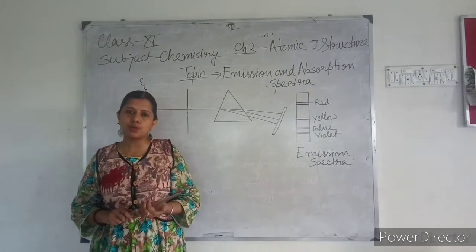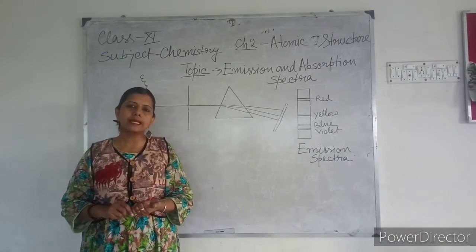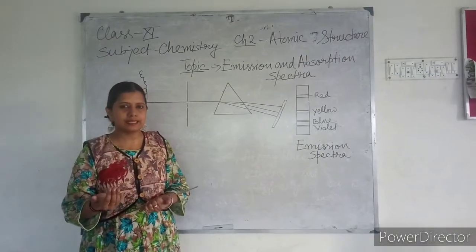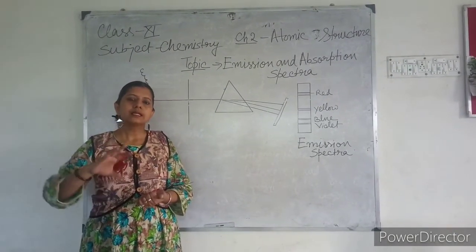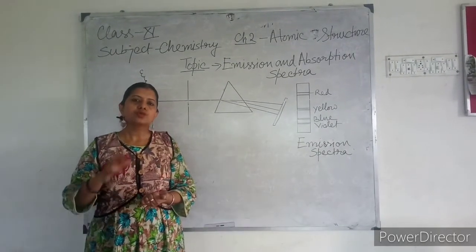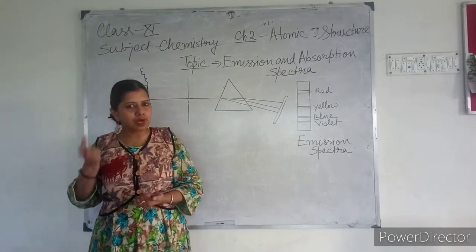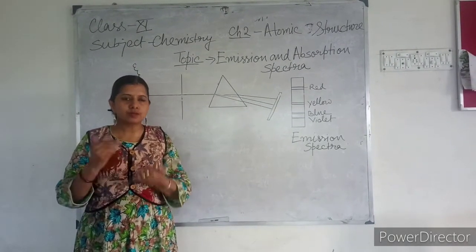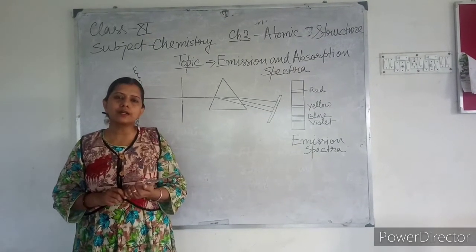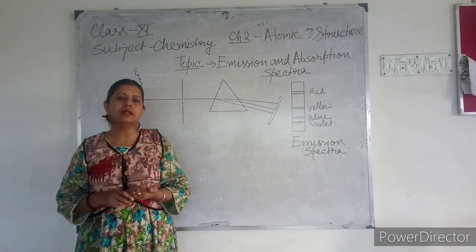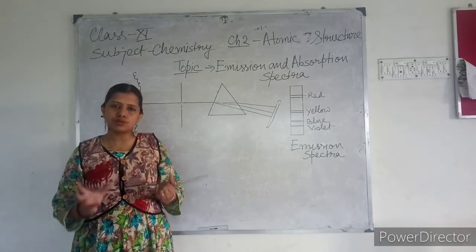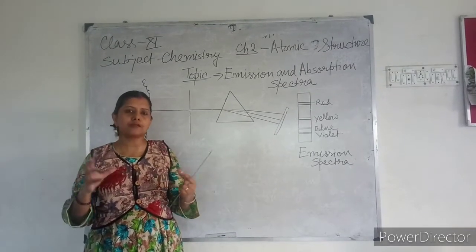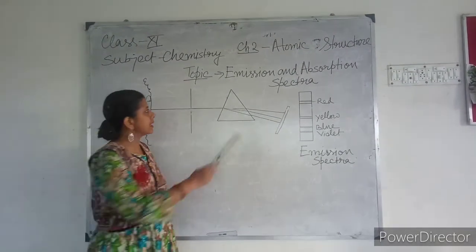Now it has been found that when light rays fall on certain atoms or molecules, they get excited. After excitation, they emit some radiation. So when light falls on them, they absorb some rays and they emit some rays. Due to this absorption and emission, 2 kinds of spectra can be seen by the spectroscope.